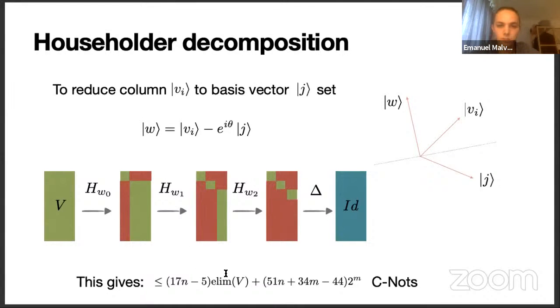Let's just look at the CNOT counts that we get from this decomposition. Here the important thing is that we have something that is proportional to n times this quantity elim, which is the number of eliminations that we have to perform during this decomposition. And this number can be larger than the initial number of non-zero elements of the matrix, since there might be fill-in. But I will also show you how you can find a bound on this quantity using matrix envelopes.